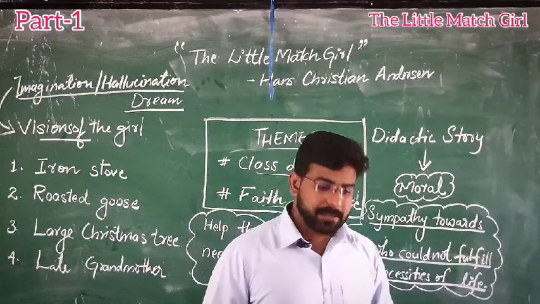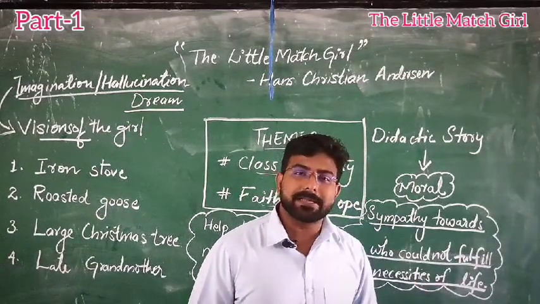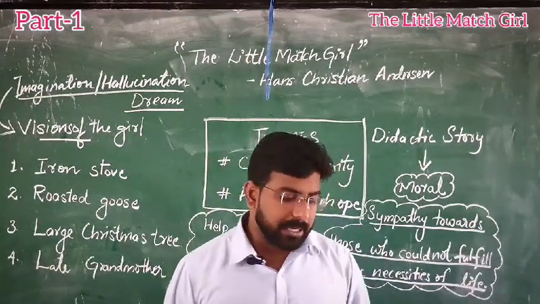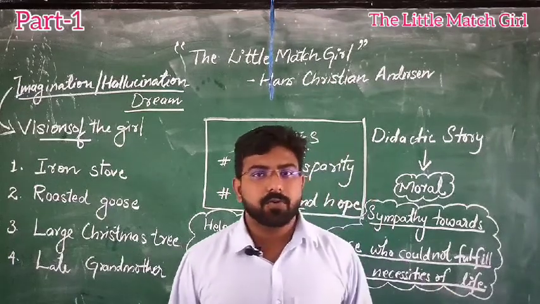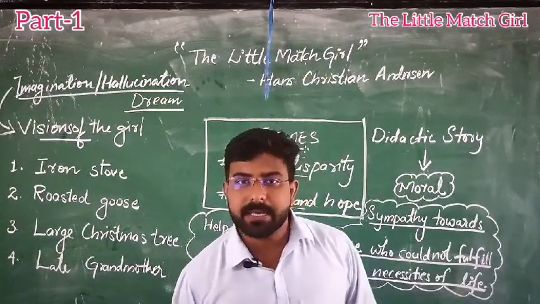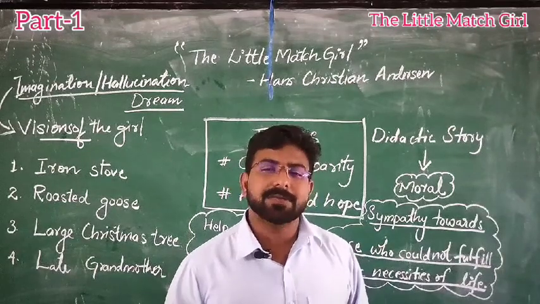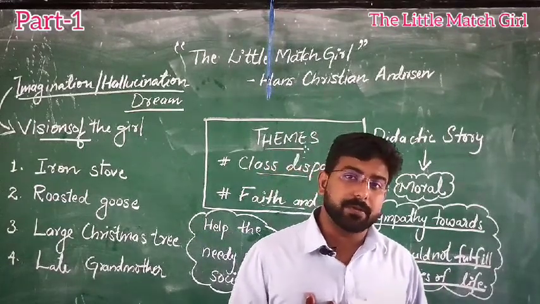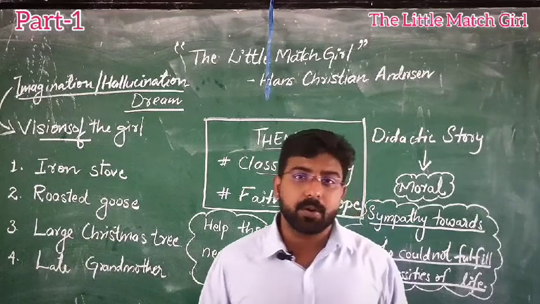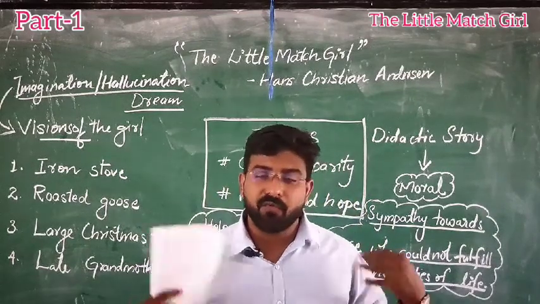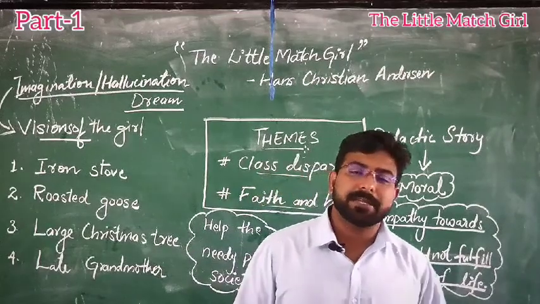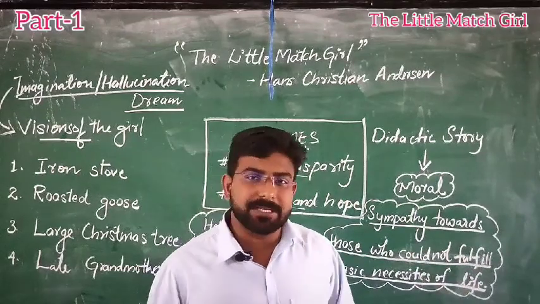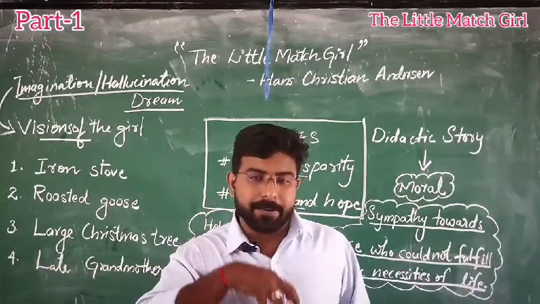So what the author says is that the little girl was walking in the streets with naked feet. No footwear, bareheaded also. At the same time, the girl was suffering from cold. Because of that, her feet were becoming red and blue. They were becoming numb. The girl was suffering from extreme winter. At the same time, the girl was wearing clothes. What was the name of the clothes? It's called an apron. It's not suitable clothing for the winter. The girl is supposed to wear warm clothes. But the pathetic condition of the girl is so poor that she cannot afford even warm clothes. She is adjusting with the apron, and her apron pockets were there.